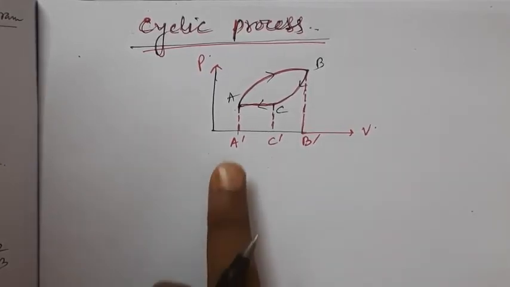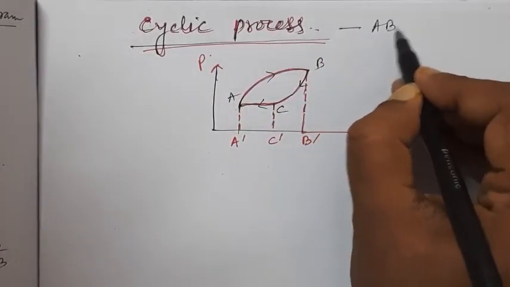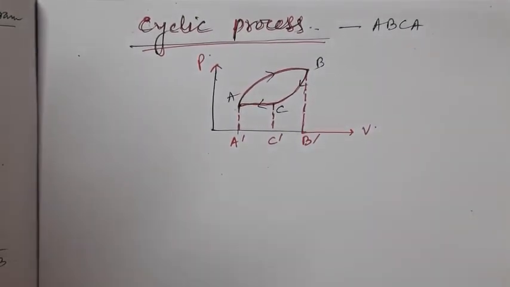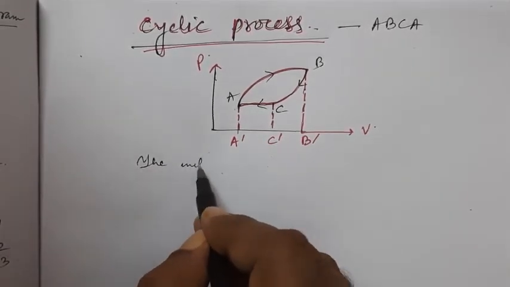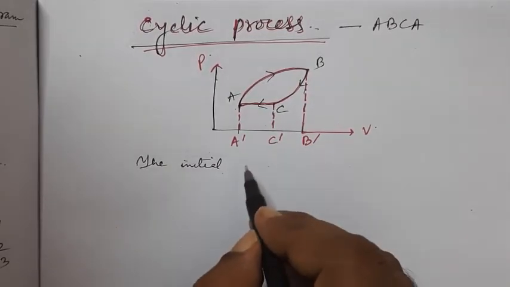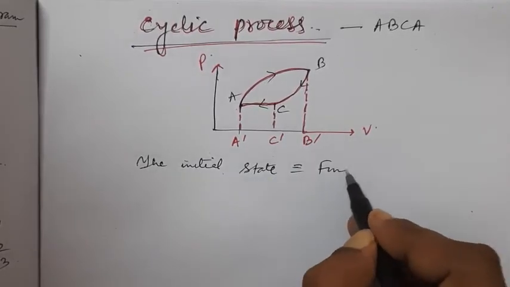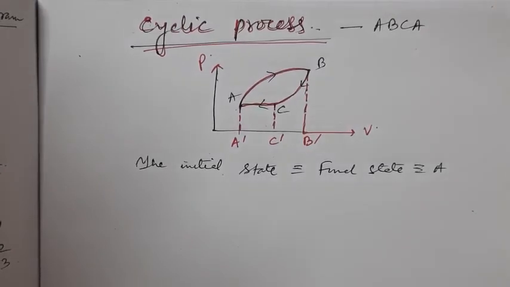It is represented here by ABCA. So the cyclic process represented is ABCA on a PV diagram, as you see. Now the initial state is equivalent to the final state, equivalent to A. Now this 3 indicates the same state A.